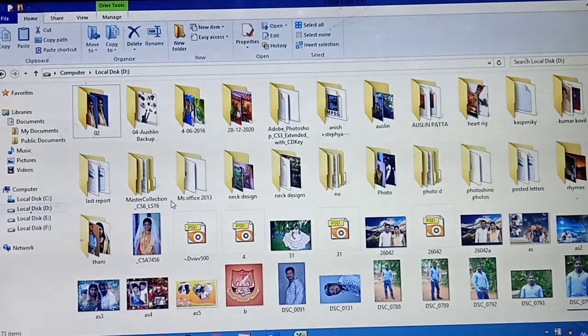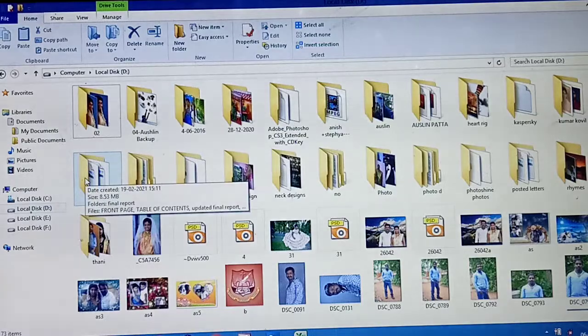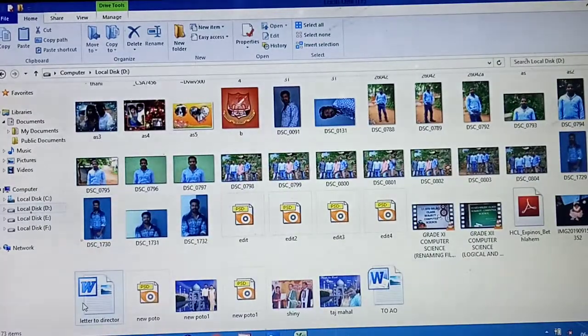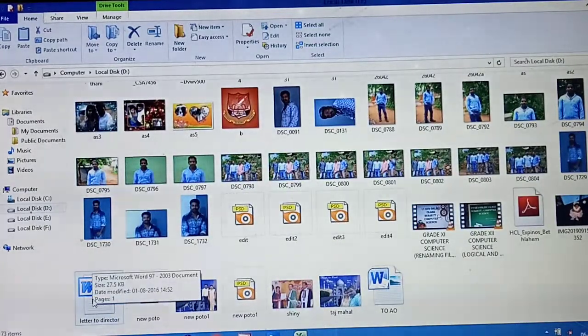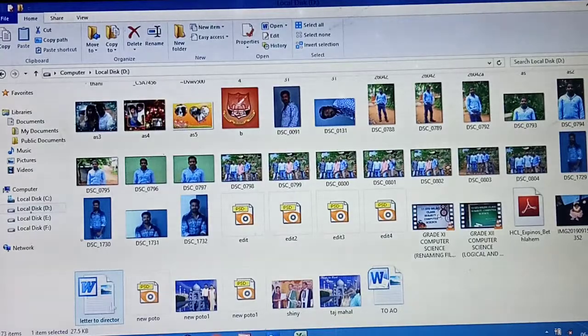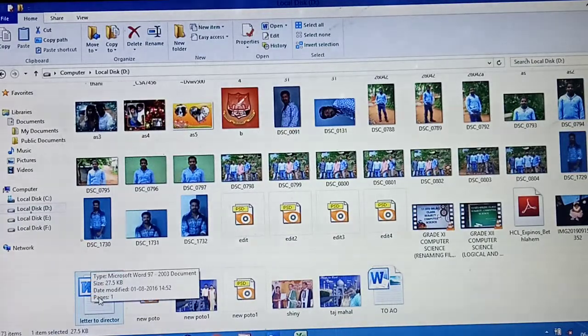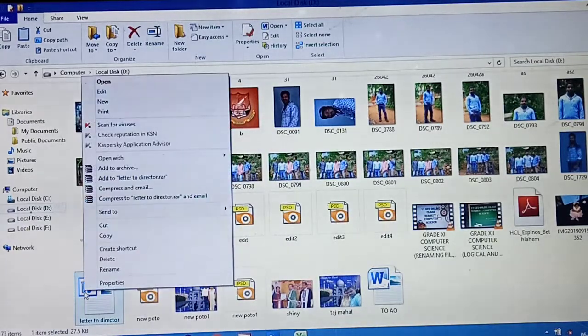Another thing I said: what are the things you need to do? For example, I am going to copy this file. First, what's the step you need to follow? First you need to click the file. So I have clicked the file. See how you can find it? The blue color is there, no? Next you need to right click. So I have right clicked.